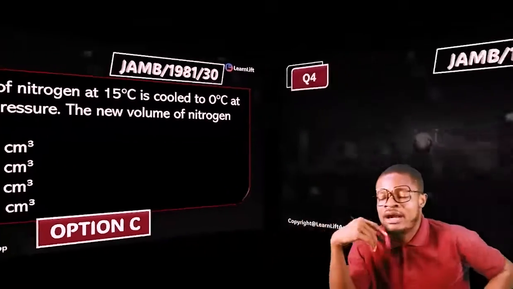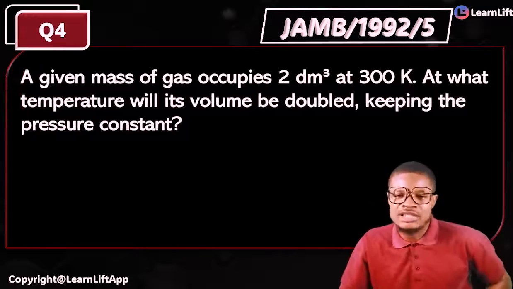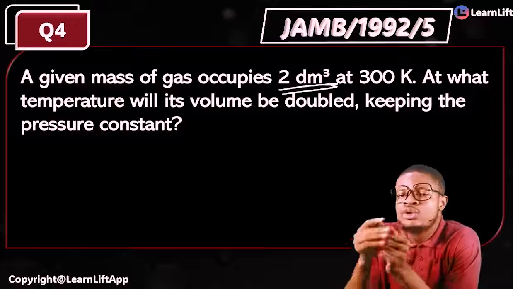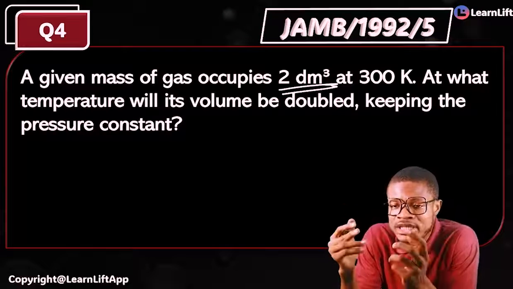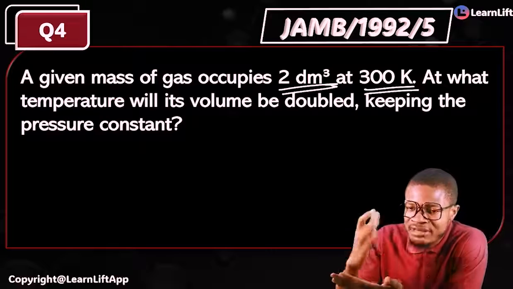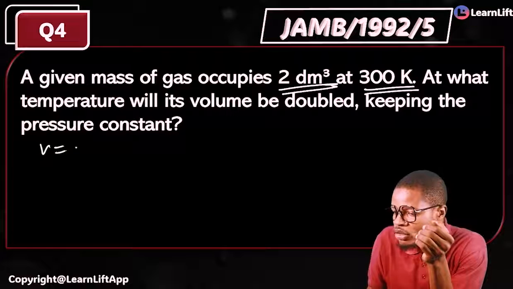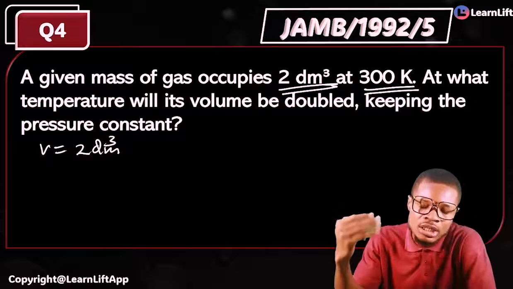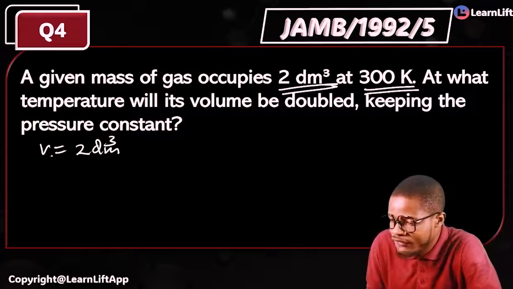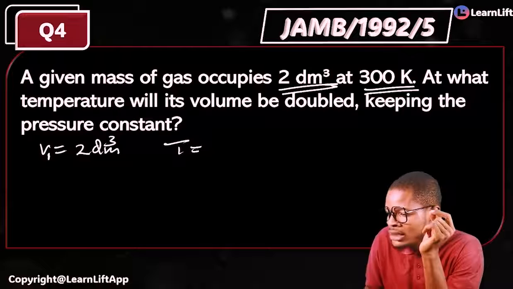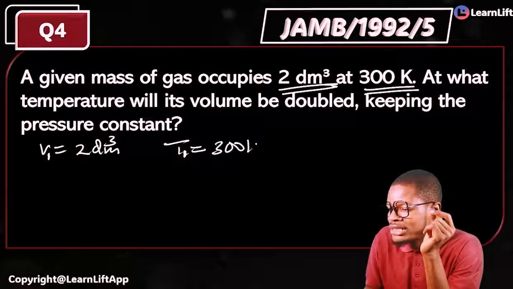If you get that very fast, let's rush and solve this question for me. JAMB 1992 question 5. Look at this powerful question under Charles' law. A given mass of a gas occupies 2 dm³ at 300 Kelvin. They have given you volume, they have given you temperature. What's the volume from there? Volume is 2 dm³. You don't need to convert dm³ to cm³. The only thing you should bother yourself about in Charles' law is that your temperature is in Kelvin. That means your V1 is 2 dm³, and your T1 is 300 Kelvin.